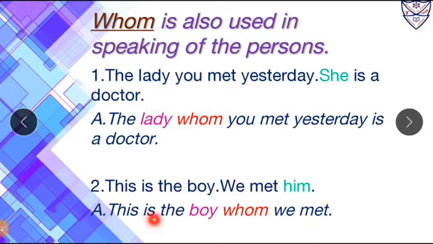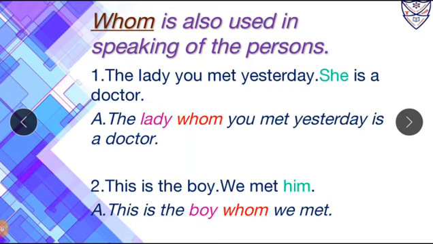Number 2, this is the boy, we met him. So the answer is this is the boy whom we met. Now over here what we will do, we will join both the sentences, and to join both the sentences we will use whom as a relative pronoun. Now whom is used as a relative pronoun which is used instead of the personal pronoun, and that personal pronoun is him. Over here relative pronoun whom relates or refers to the noun, and that noun is boy. So we can say boy is its antecedent as it refers or relates to the relative pronoun that is whom.